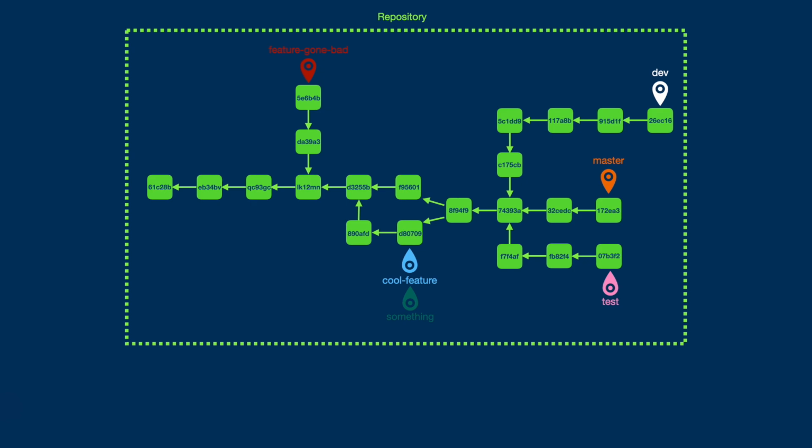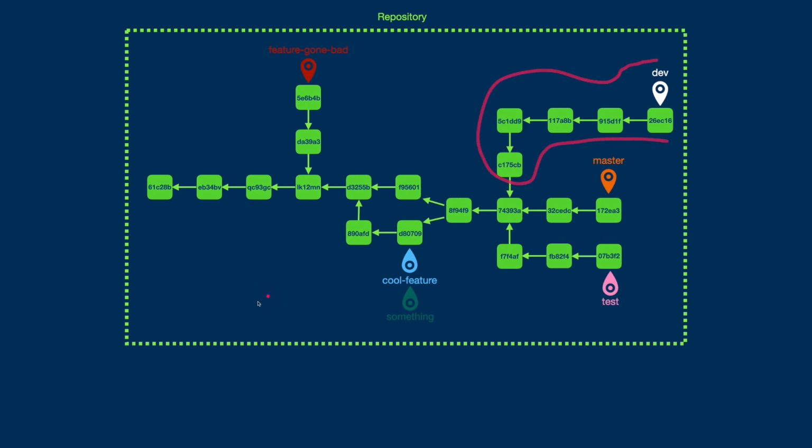So when we say what's in the feature gone bad branch, the answer is this. Branches don't have their own copies of the commits. They don't. Commits are unique, and the branches simply share a lot of mutual commit chains. For instance, this is the master branch and this is the dev branch. Still, they share all these and they have their own commits at the same time.